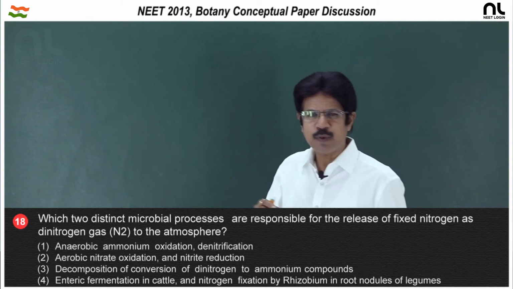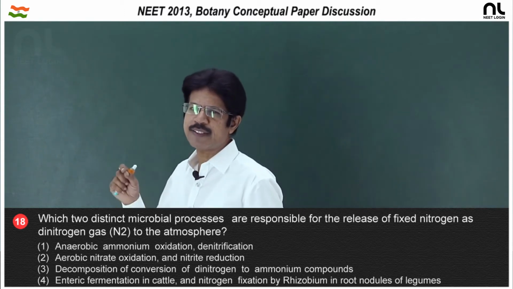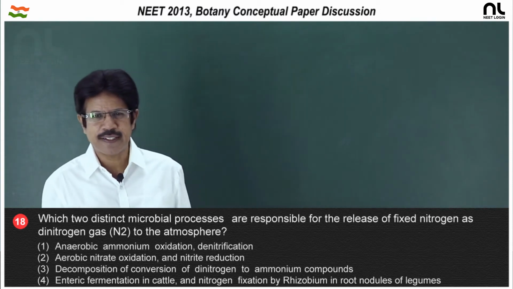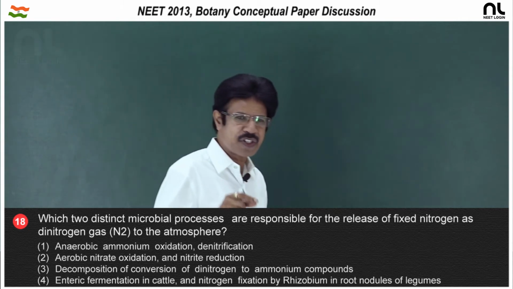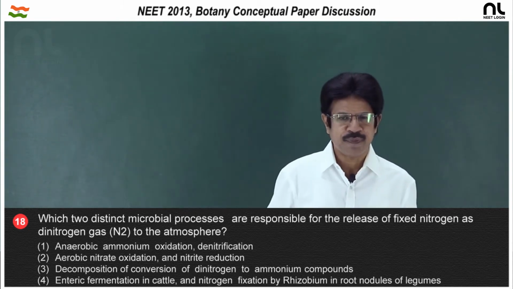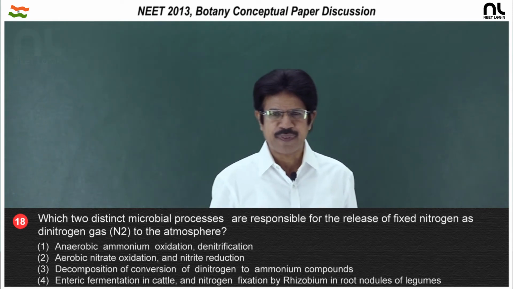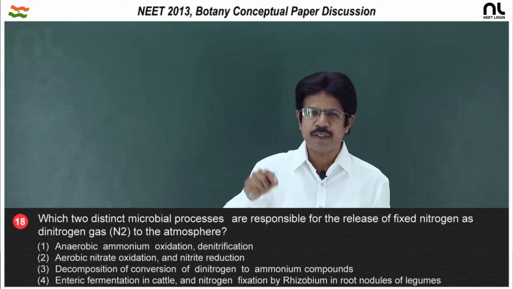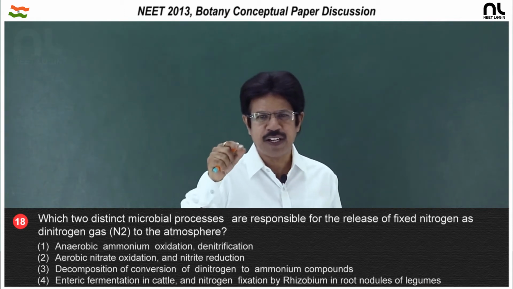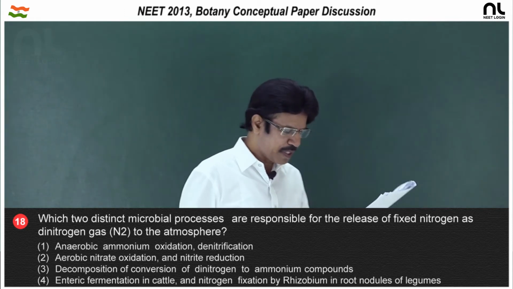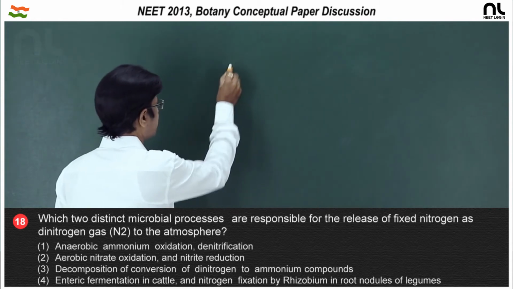The bacteria involved in denitrification are Pseudomonas denitrificans and Thiobacillus denitrificans. So, denitrification is a reduction process. The fertility of the soil is reduced by denitrification, and the product of denitrification becomes the raw material for nitrogen fixation. So, the right option is the first option.